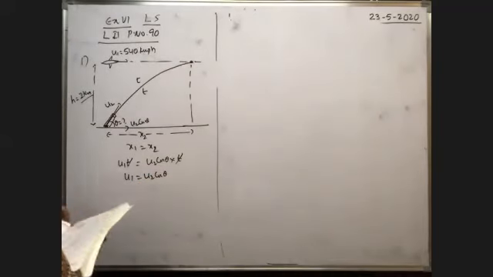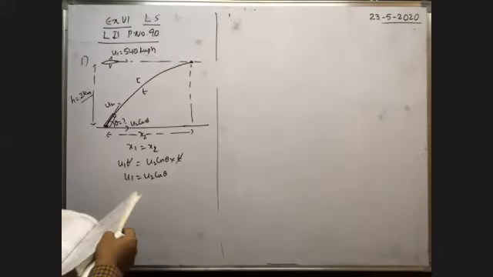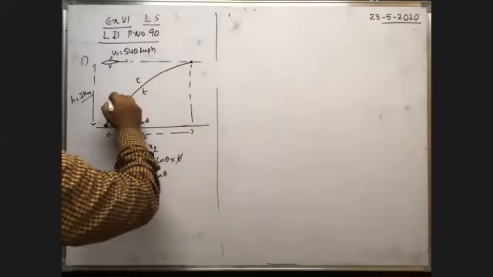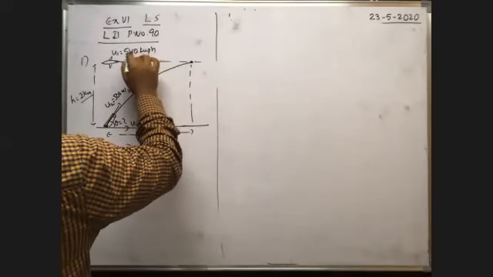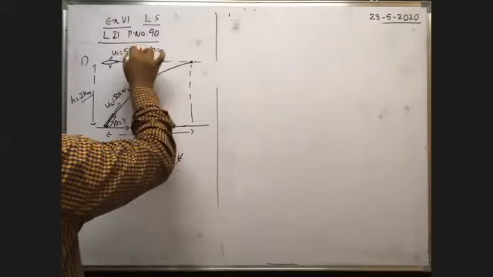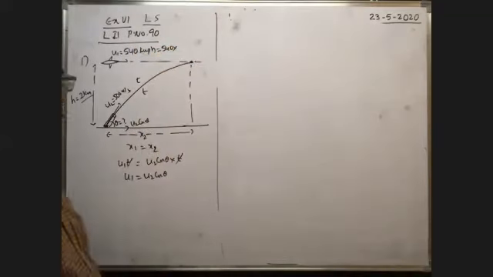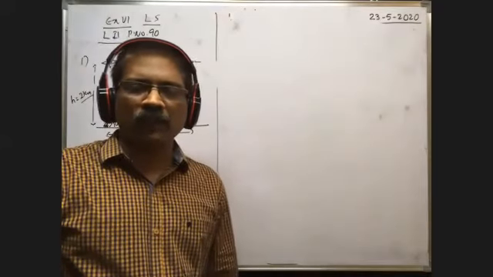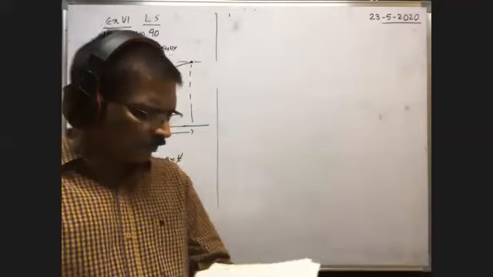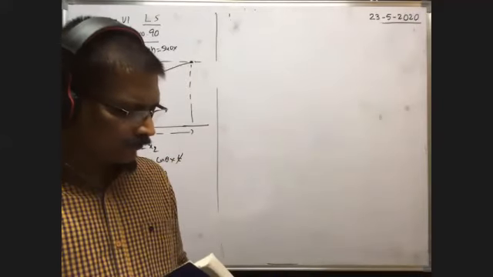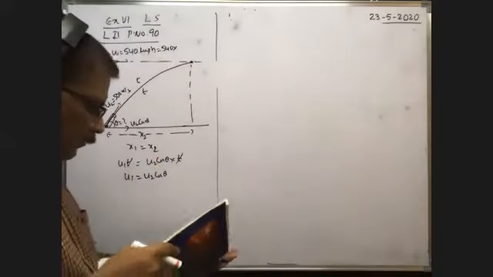Here u1 is given in kilometer per hour and u2 is given in meter per second. u2 is given as 500 meter per second, but u1 is given as kilometer per hour, so we have to convert this into meter per second. Wait, they asked it with the vertical.